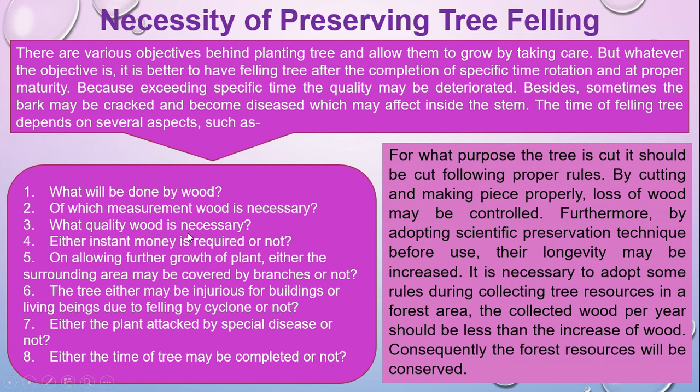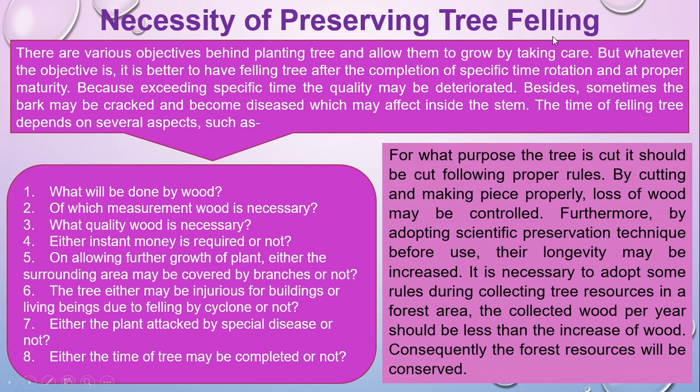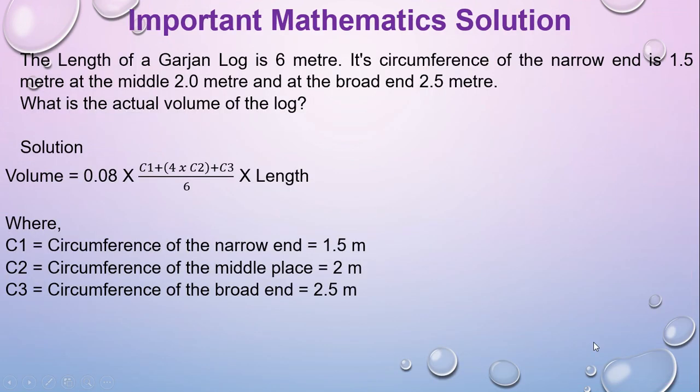This is the process. This type of question can arise on the necessity of preserving tree felling, and that is why you have to follow the proper rules, proper cutting method, proper time of rotation, and proper seasoning as well. Now, some important mathematical solutions.